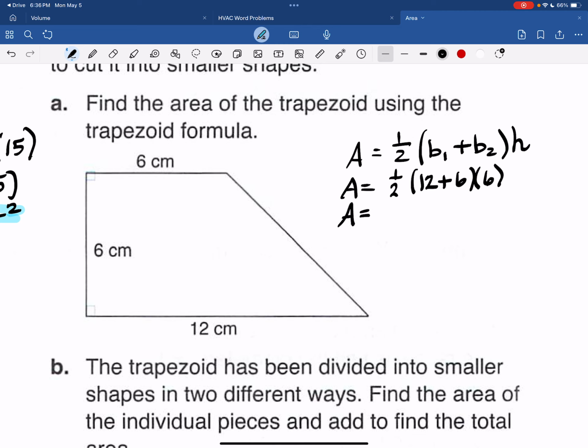You cannot just take half of 12. You have to take half of that sum. So it would actually be half of 18, which we can do. That's 9 times 6. So the area of this trapezoid using the trapezoid formula is 54 square centimeters.